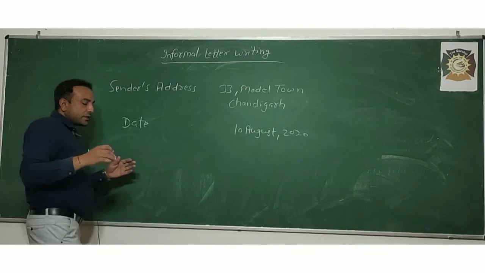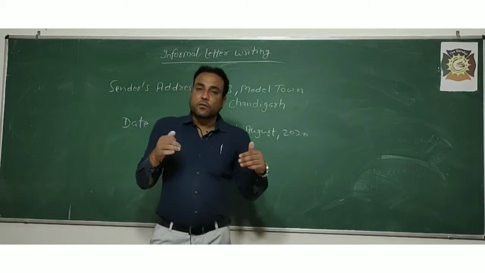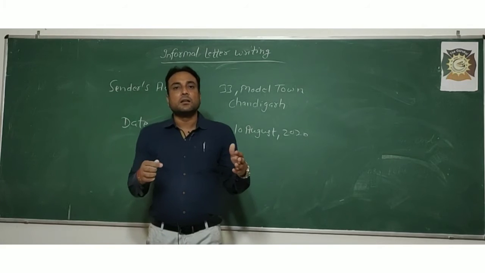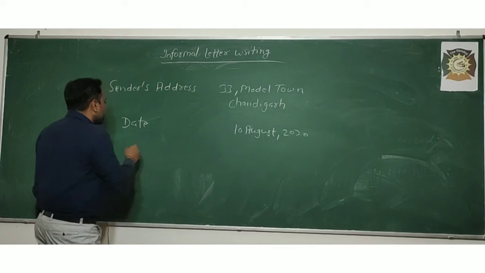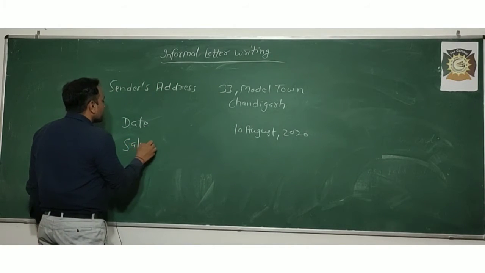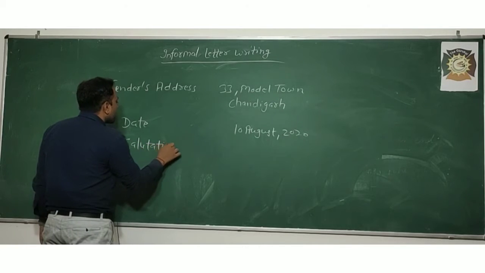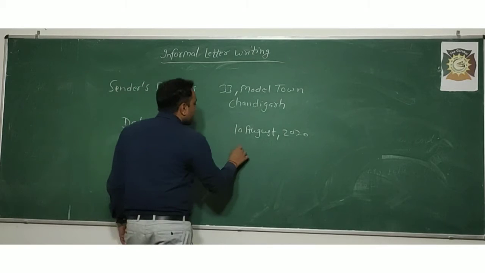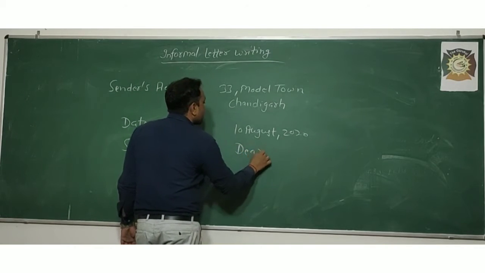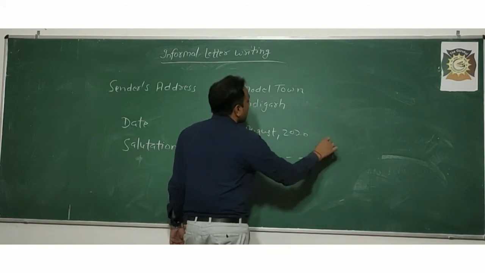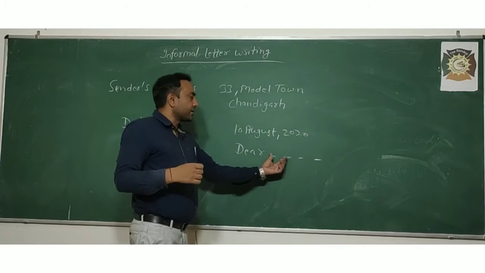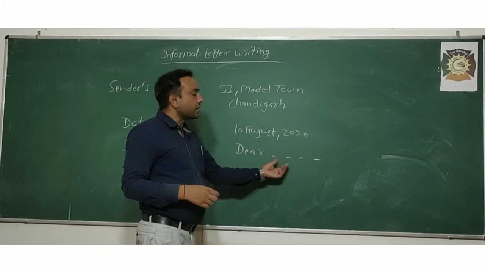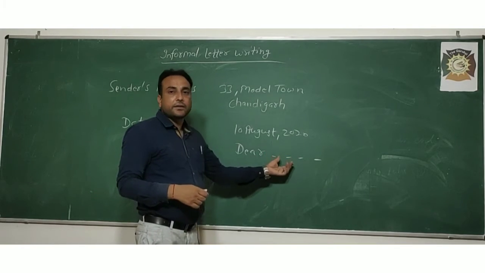In informal letters you need not write the receiver's address. You just have to use a salutation like Dear. Now, dear brother, dear sister, dear father, dear mother, dear uncle, dear aunt, dear grandfather, dear grandmother, dear friend.